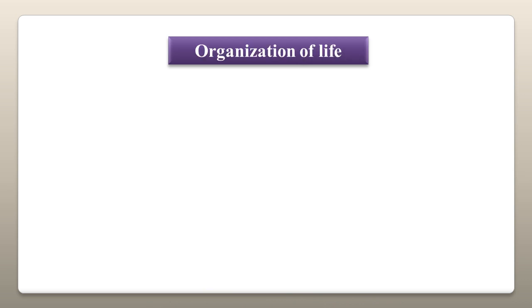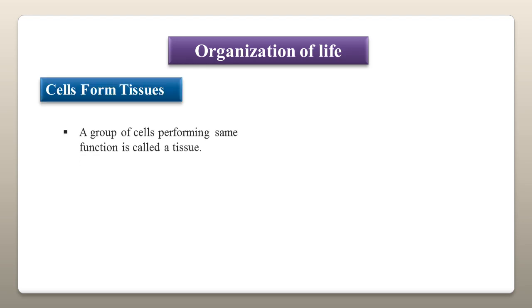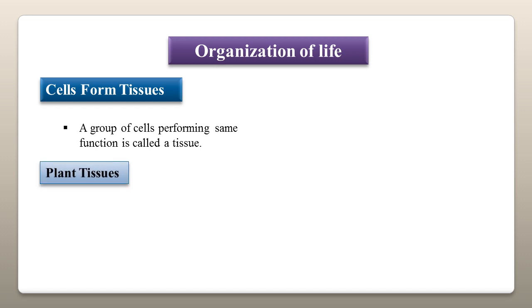Organization of life. For multicellular organisms, cells work in groups. A group of cells performing the same function is called a tissue. Animals and plants have different tissues in their bodies. First of all, we will discuss plant tissues.